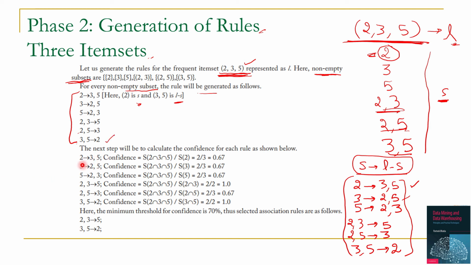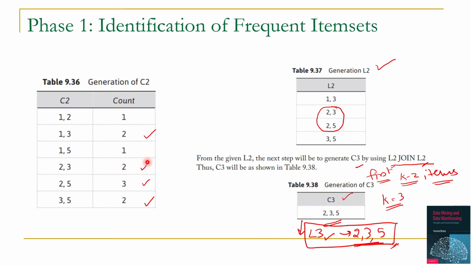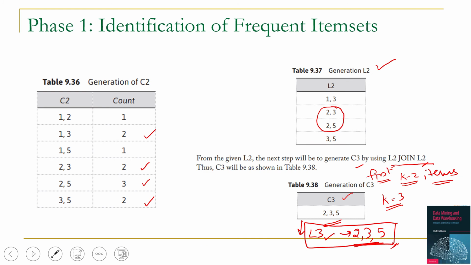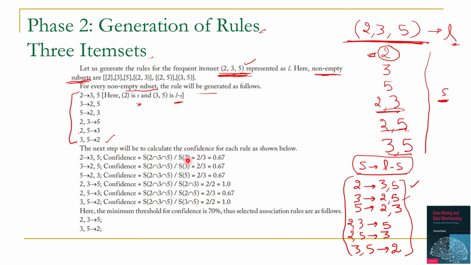Now in order to find out association mining rules for these 6 rules, let's calculate their confidence. So according to formula, the confidence will be the support of intersection of 2, 3 and 5 divided by support of 2. We have all the values of support in different tables. Here we have a support of each one item. In this we have support of 2 items, and here we have a support of these 3 items. Based on these values of support, we are calculating the value of confidence.